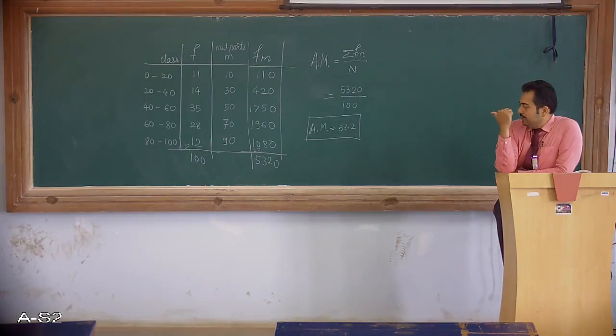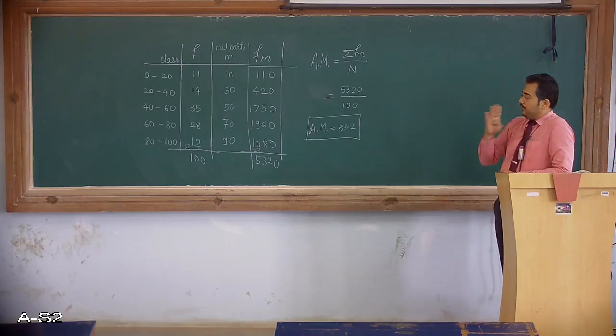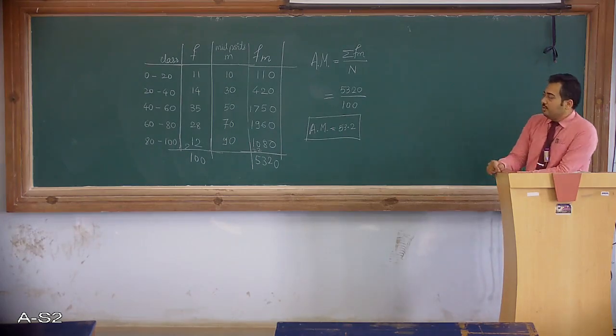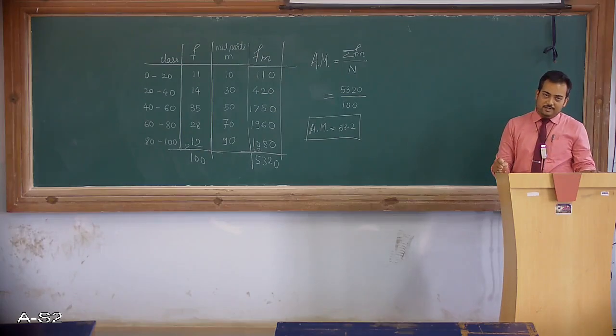Similarly 53.2 is just more than 50. So 53.2 is the arithmetic mean we have got. This way you can also verify whether you have calculated the arithmetic mean value in the correct way.